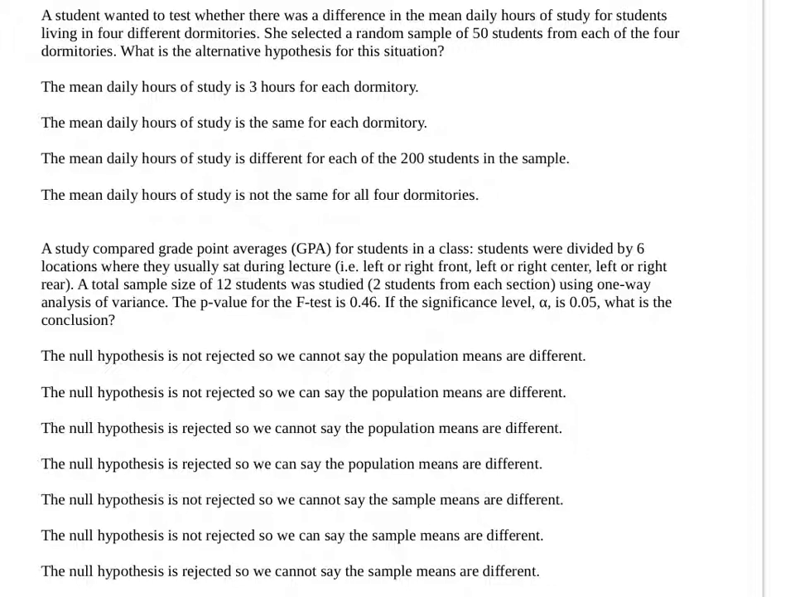So that fits the conditions for an ANOVA. Remember how the alternative is that they're not all equal? Is the mean daily hours of study 3 hours for each dormitory? No. That would mean they're all equal, and it's assigning a value. We don't do that in an ANOVA. For an ANOVA, they're either all equal or not all equal. Is the mean daily hours of study the same for each dormitory? Again, no. That's the null hypothesis.